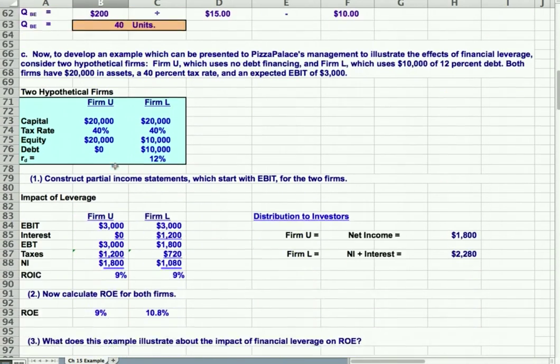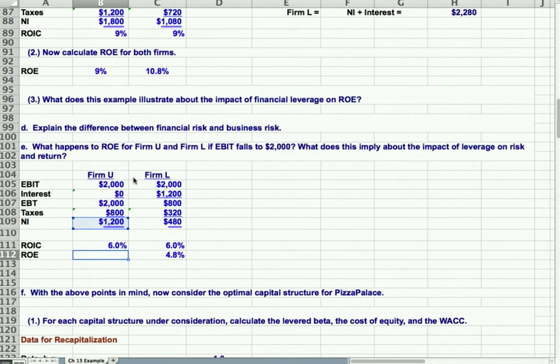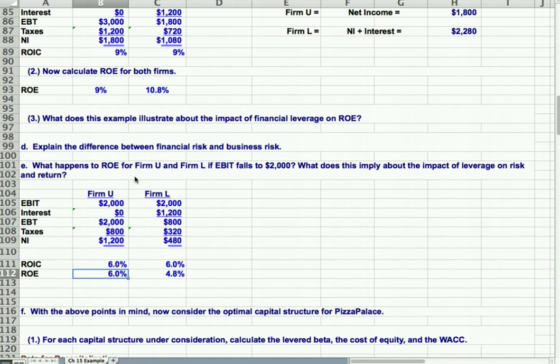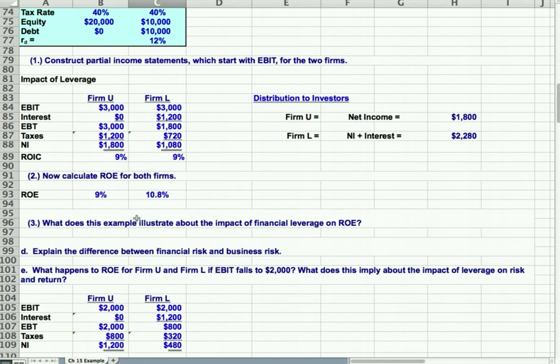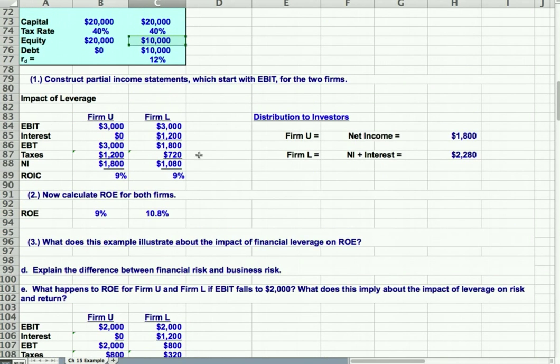So ROIC is the same in both instances, but our levered firm, even though it did better before under the good times, when EBIT declines to 2,000, it's doing worse, 4.8. Why is that? Well, we have 1,200 of net income divided by 20,000 of equity. Here we have 480 of net income divided by 10,000 of equity.